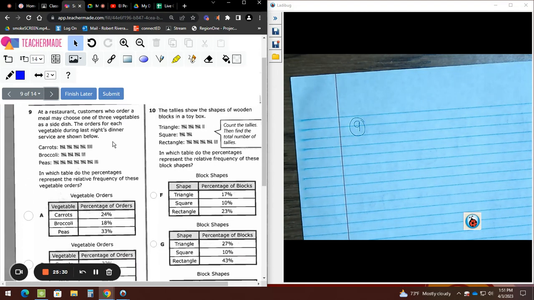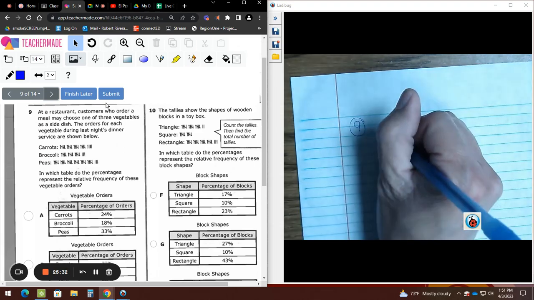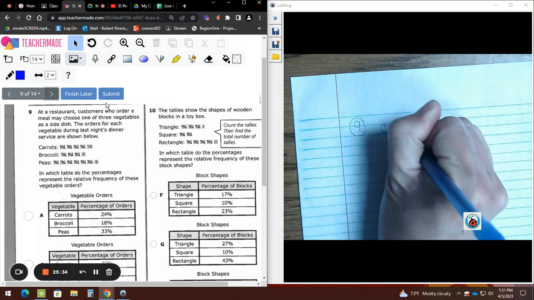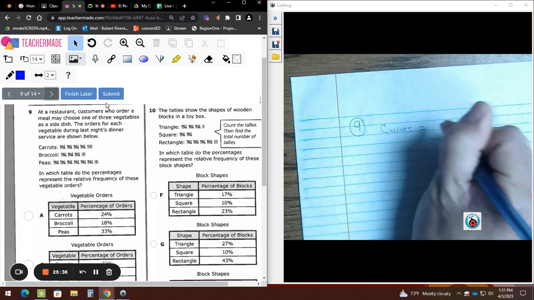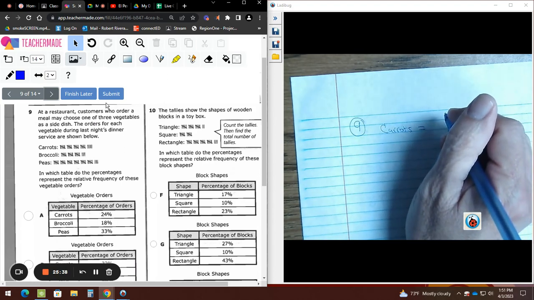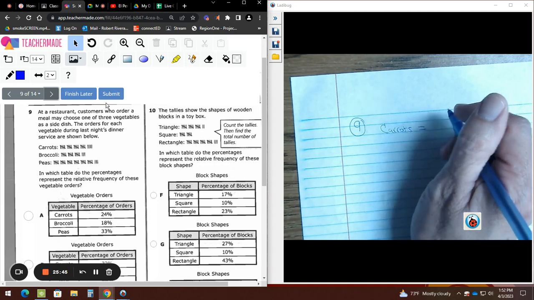Let's get the data first. Let's begin with carrots. How many are in carrots? 24.